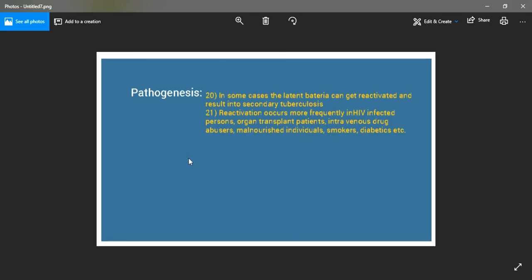Now in some patients, the bacteria which is latent becomes reactivated.